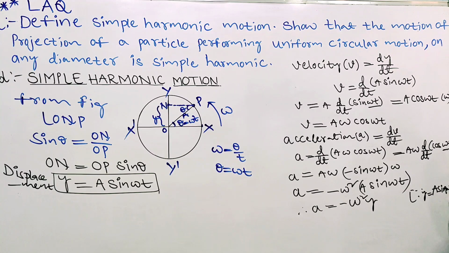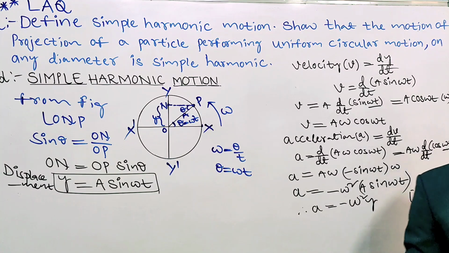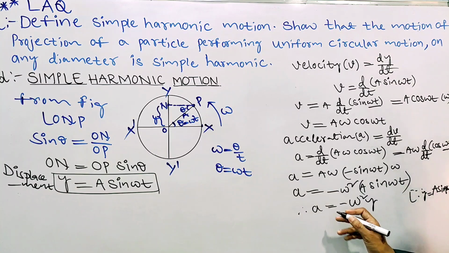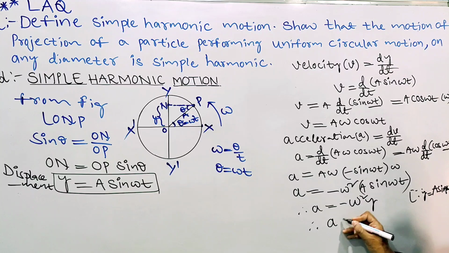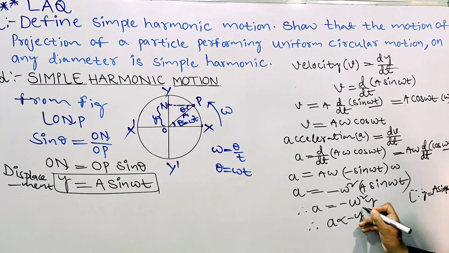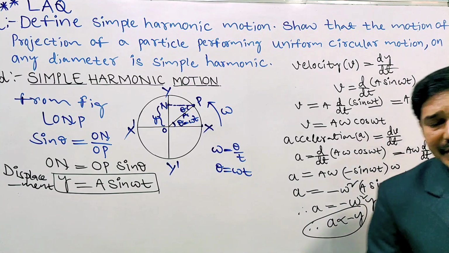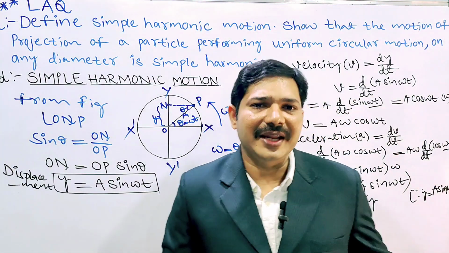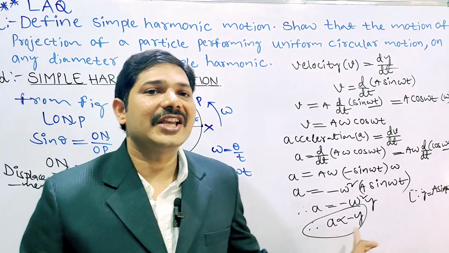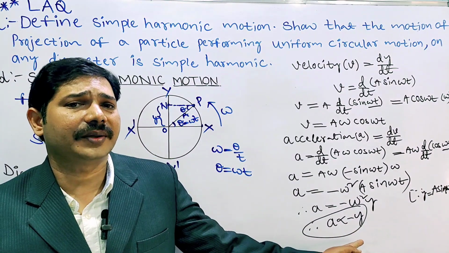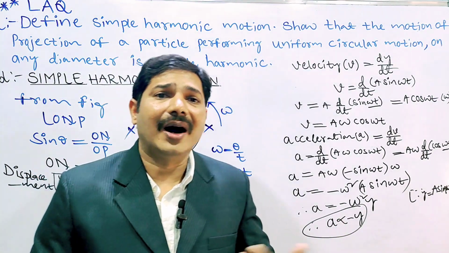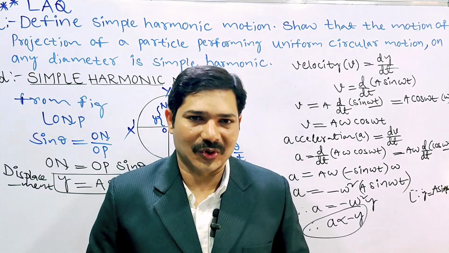Here omega square is constant, which means a is directly proportional to minus y. What does that mean? The acceleration of the body is directly proportional to the displacement in the opposite direction. So the body is in simple harmonic motion.